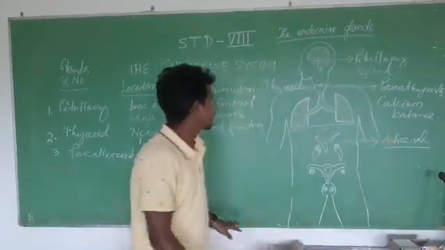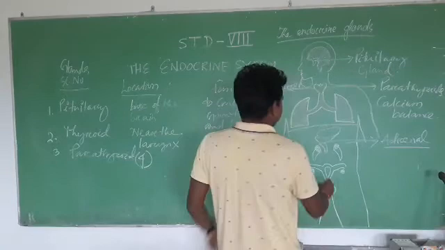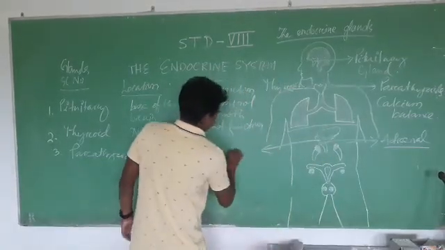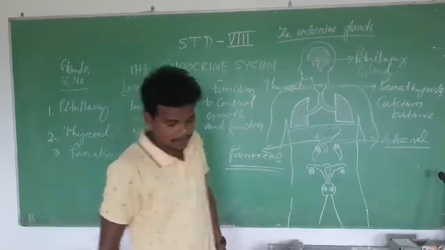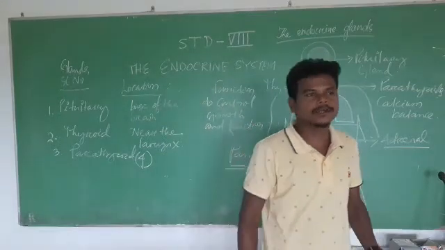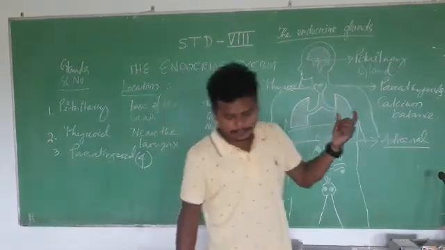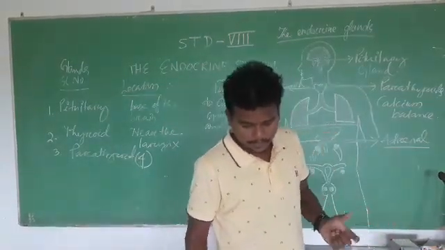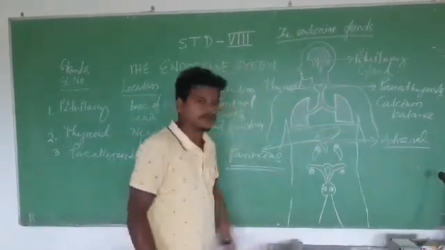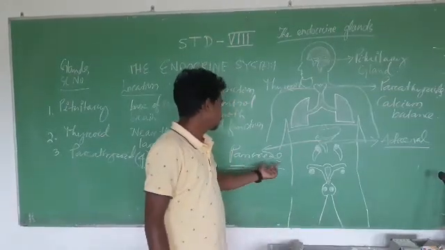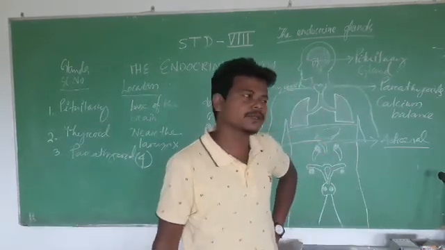Next one is the pancreas. Where is the pancreas? In the stomach, I think. Yes, this one is the pancreas. The location is below the stomach, and its function is to control the glucose level in the blood, or the sugar level. It controls the sugar level, or insulin level also we can say.